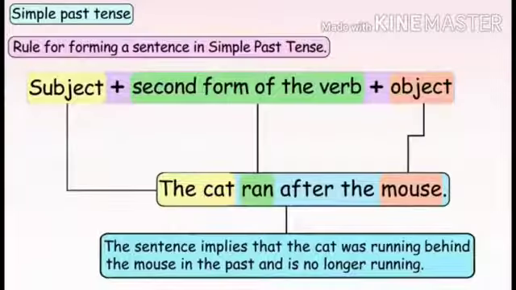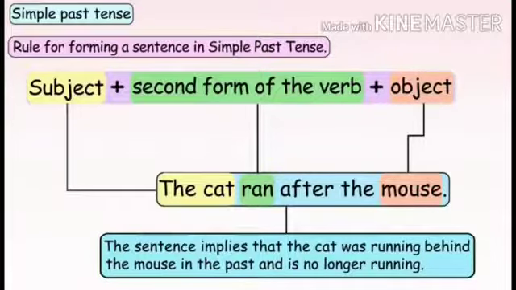Now let us understand about the structure or the rule of forming a sentence in simple past tense. Here the sentence is written, the cat ran after the mouse. Now what is cat? Cat is the subject. Ran is the second form of the verb run. And mouse is the object. So the sentence implies that the cat was running behind the mouse in the past and is no longer running now.